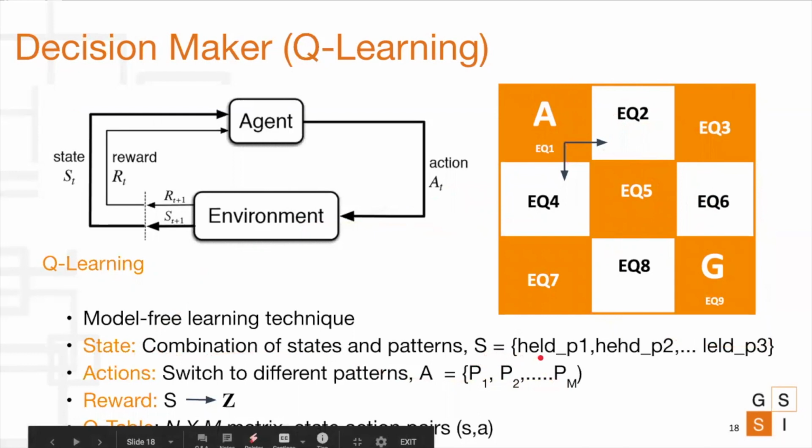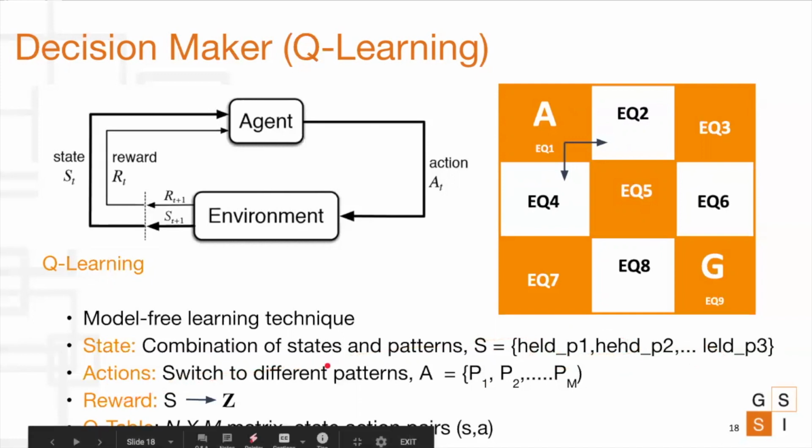So when we mean HE LD underscore P1, it means that the forecasted energy is in the threshold of HE, then it is below LD, and the system is currently using pattern 1. Like that, we can form the state space. Now, action space, on the other hand, represents the switch to different patterns. Rewards are basically the mapping of each state to an integer value. Means for reaching every state, an integer value is assigned as a reward.